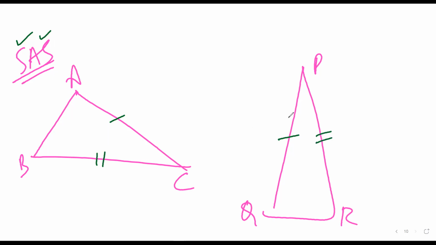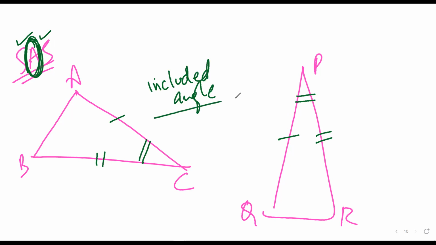These are the corresponding sides which are equal. And then between these two sides, there is an angle which is equal. So for example, this angle is equal to this angle. This is the included angle.